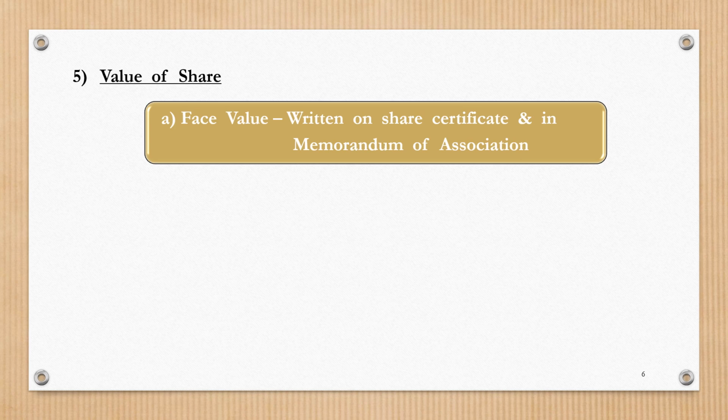Face value is that value which is written on the face of the share certificate. Not only that, this face value of share certificate is also mentioned in the memorandum of association of a company. So the first monetary value in which shares are expressed is the face value of shares.